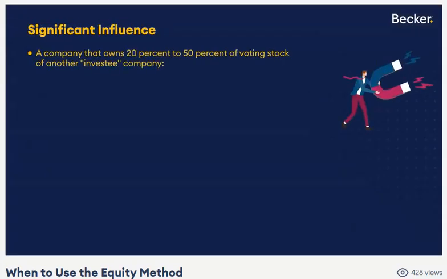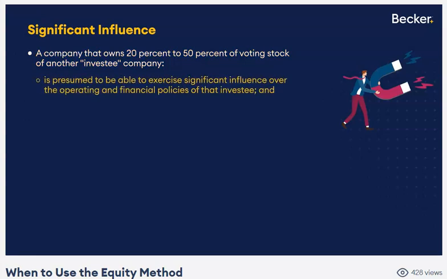Okay. So if you own at least 20, but not more than 50, and remember, it's got to be the voting stock. Remember, when it's preferred stock, general rule, you don't have any voting rights. So if it's preferred stock, how are you going to account for that under U.S. GAAP? Fair value through P&L, trading security. Okay, so you own the voting stock somewhere between 20 and 50. It's presumed. So unless they tell you otherwise, folks, it's presumed that, yeah, you can exercise significant influence. There would have to be something in the facts to overrule that. But if they say nothing, then just the 20 to 50, you can presume they exercise significant influence.